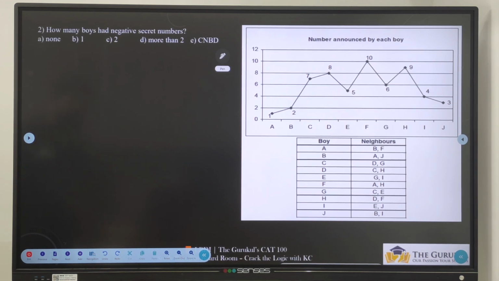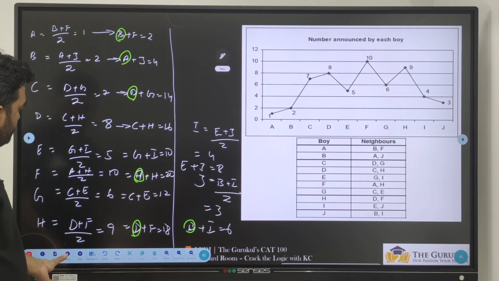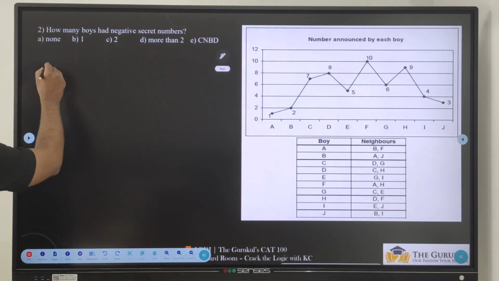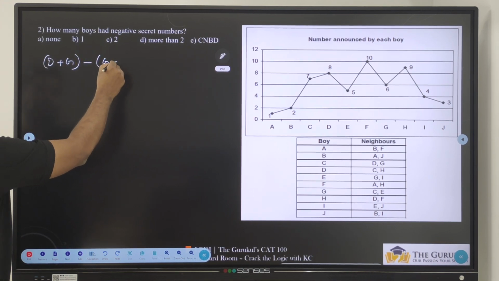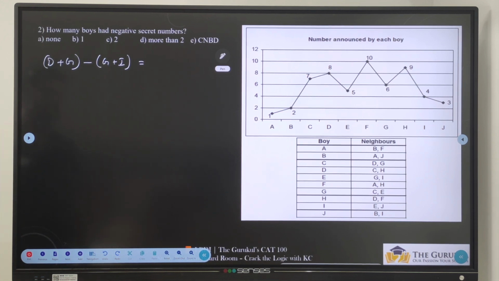How many boys had negative secret numbers? So first of all we need to take all the values, make the equations and solve them, or else we can't start the problem also. D plus G and G plus I, if I subtract both of them, D plus G minus (G plus I) is equal to how much?